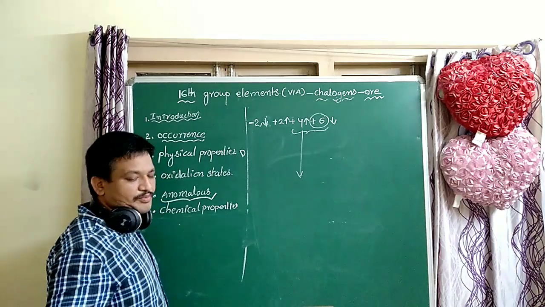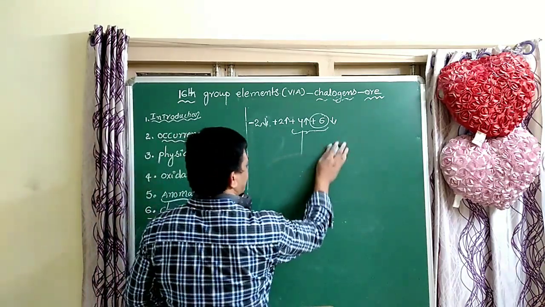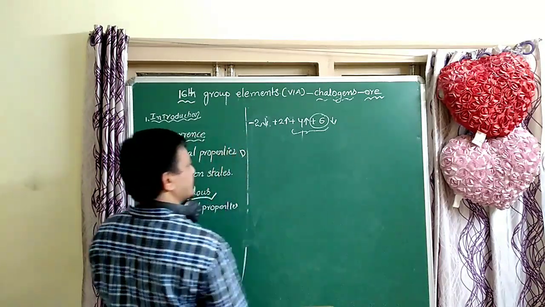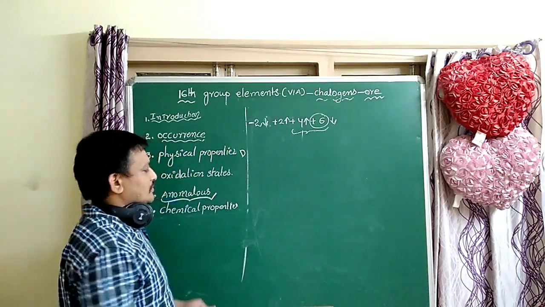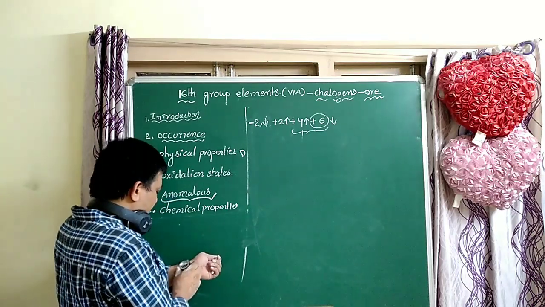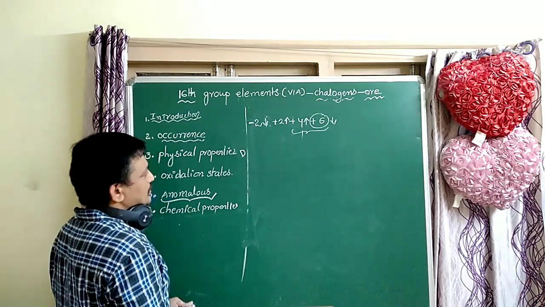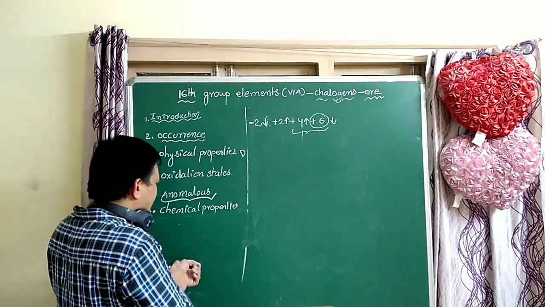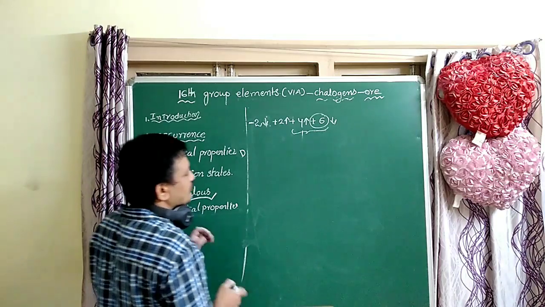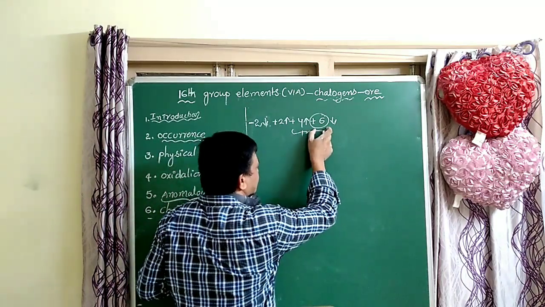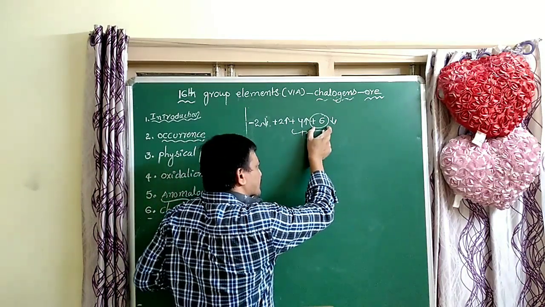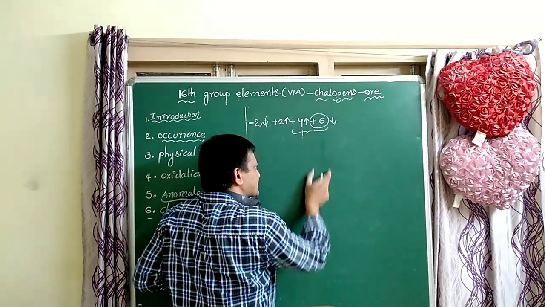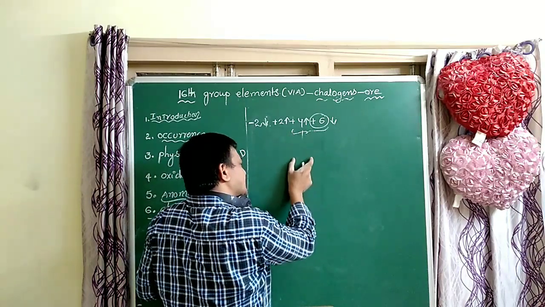Because of the inert pair effect in tellurium and polonium, due to lanthanide contraction. That's why +4 is more stable than +6. So +6 stability decreases top to bottom and +4 stability increases.